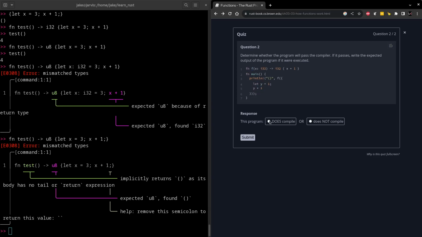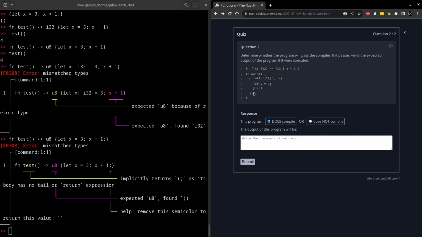So I'm going to say that it does compile, so I'm going to guess that Rust can infer the type needed in this let here, because it's being used in this f function up here. So we're going to start with 1, increase by 1, giving us 2, and then finally increase by 1 again, giving us 3. And we'll see if that's correct.